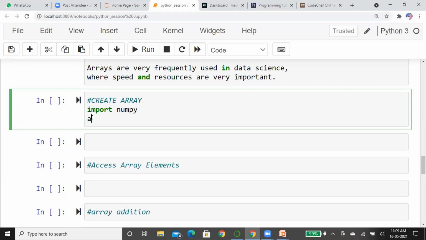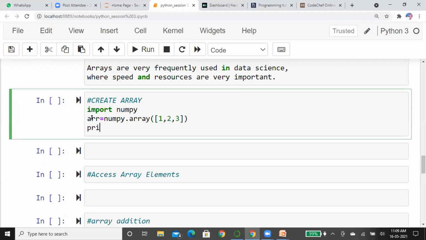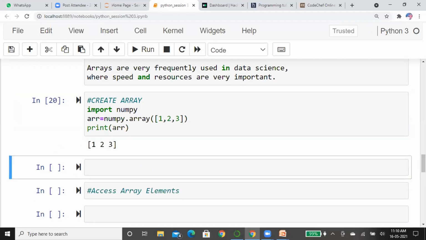Now I'm going to create the array. arr is a variable, and I write numpy.array([1, 2, 3]). Now I'm going to print this array. See here, it is an array with one dimension.